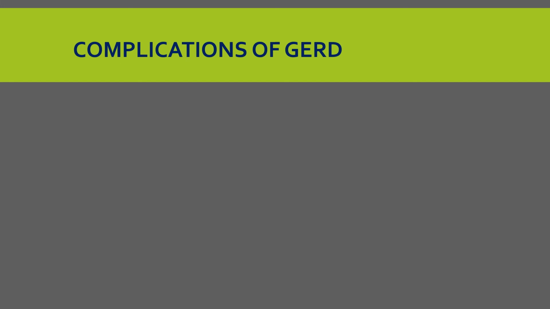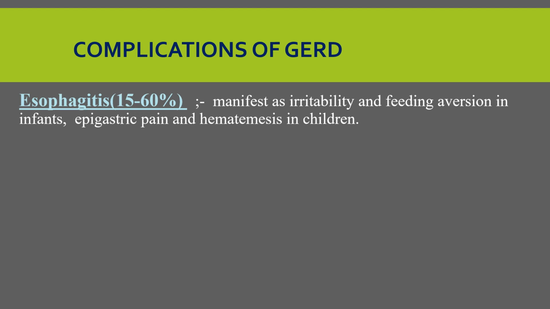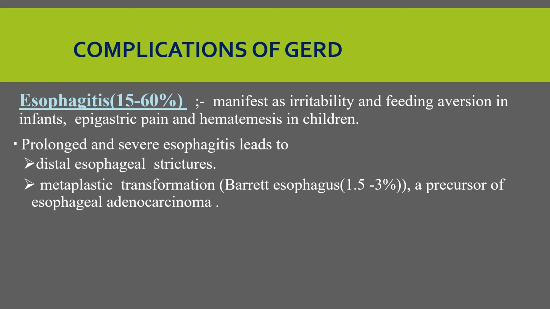Regarding complications of gastroesophageal reflux disease, there are multiple complications. From this, the most common one is esophagitis, which occurs in 50 to 60%, and it manifests as irritability and feeding aversion in infants and epigastric pain and hematemesis in children. And prolonged and severe esophagitis leads to distal esophageal stricture, which causes long-term metaplastic transformation. This is Barrett's esophagus, and it is a precursor of esophageal adenocarcinoma. So only 1.5 to 3% develop Barrett's esophagus. But once they develop Barrett's esophagus, that is a precursor of esophageal adenocarcinoma.